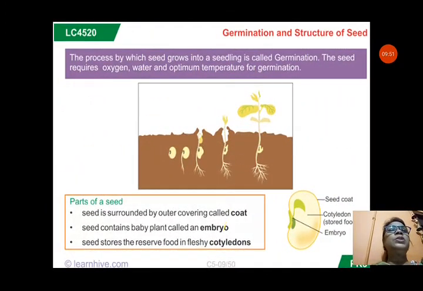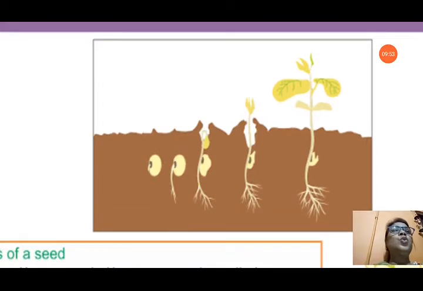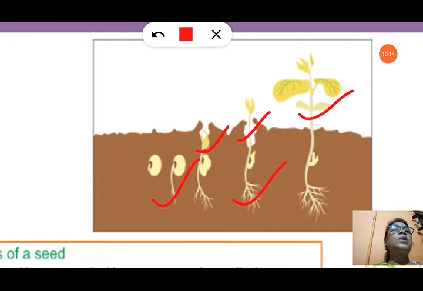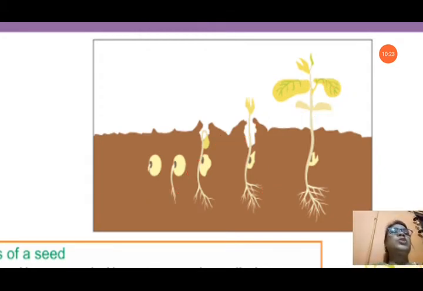First you can see this picture. The seed has been sown. In the second picture, the small radicle develops into the root, and you can see upside the shoot has also started to develop. It goes outside the soil, and the cotyledon is still present. The root is growing more and more. In the fifth picture you can see the cotyledon has dried up and the leaves have grown on the new plant. So it is becoming a new plant. These are the stages of germination.